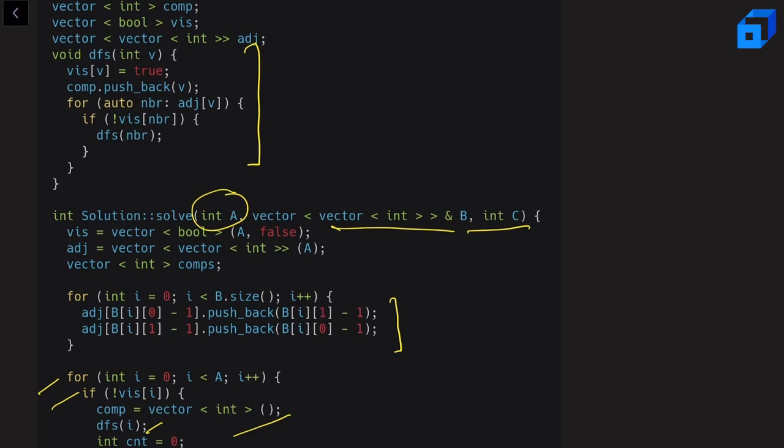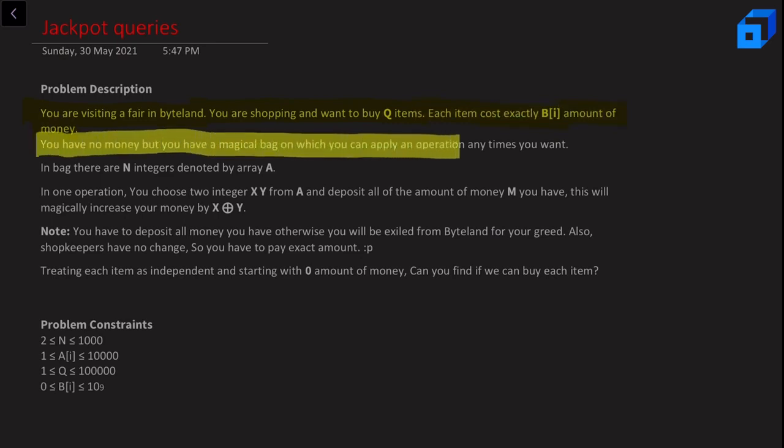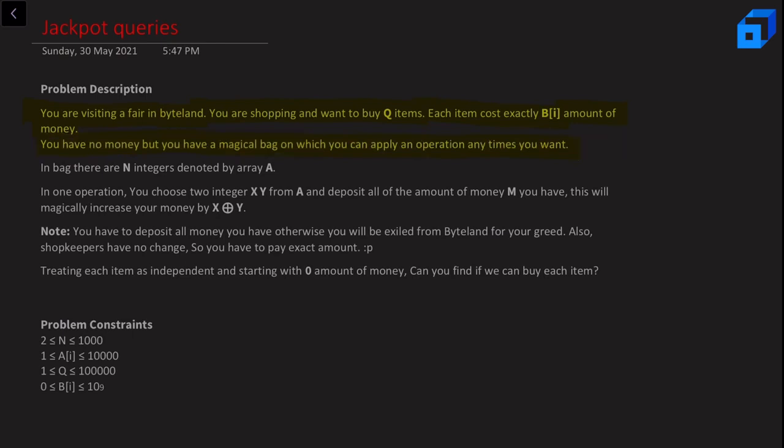Now let us move on to the second problem, which is jackpot queries. The problem description is: you are visiting a fair in Byteland. You are shopping and want to buy Q items. Each item costs exactly B_i amount of money. You have no money, but you have a magical bag on which you can apply an operation any number of times. In the bag, there are n integers denoted by array A. In one operation, you can choose two integers x and y from A and deposit all of the money M you have. This will magically increase your money by x XOR y.